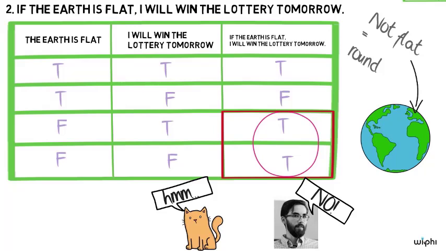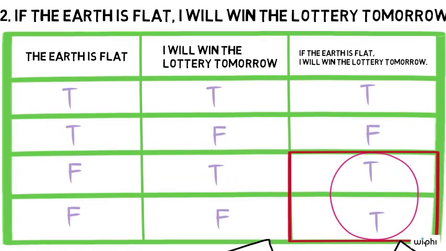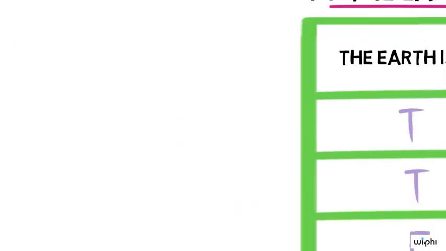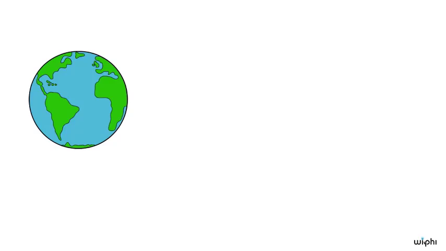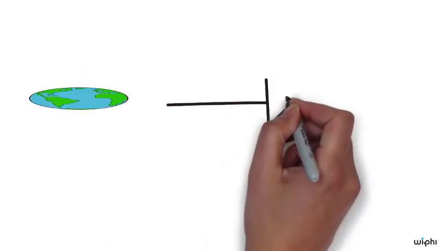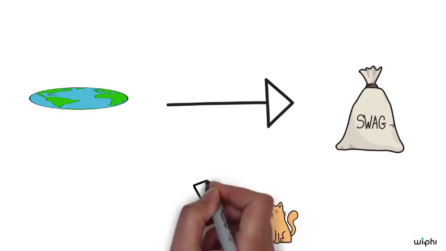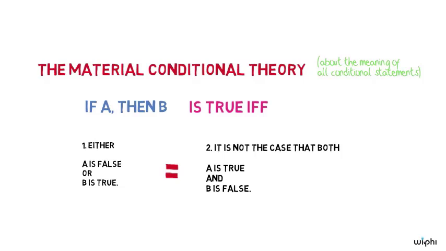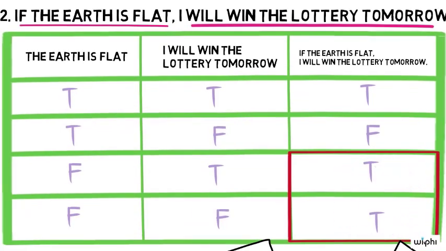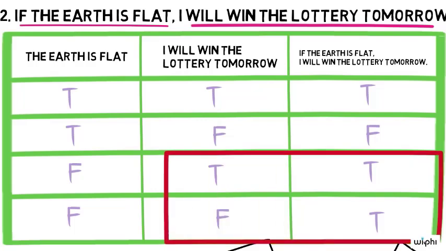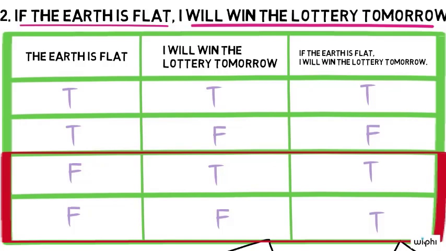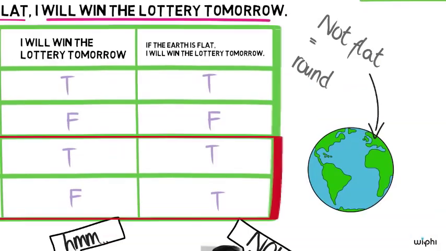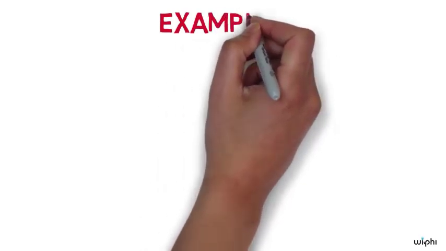Why is this? Well, here's the simple answer. It seems that the lack of the right kind of connection between the antecedent and consequent of 2 is what makes it false. There's just no connection between the earth being flat and my winning the lottery tomorrow. But notice that the material conditional theory just doesn't care at all about this missing connection. Rather, it only cares about the truth values of the conditional's antecedent and consequent. According to the material conditional theory, if the antecedent's false, the conditional's true.